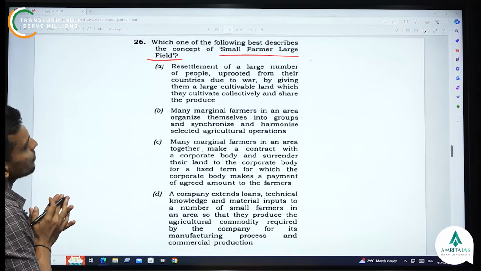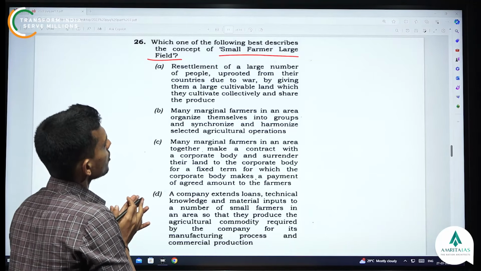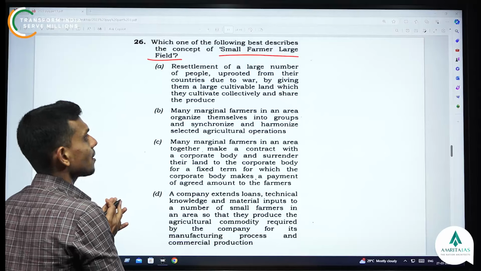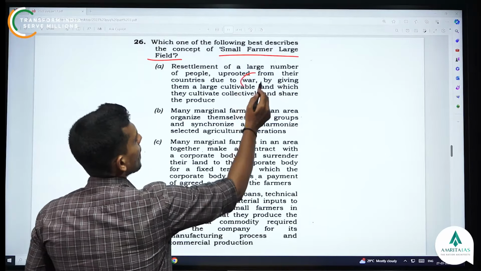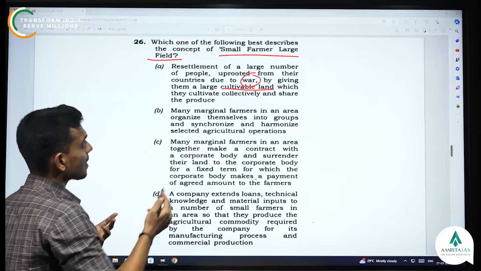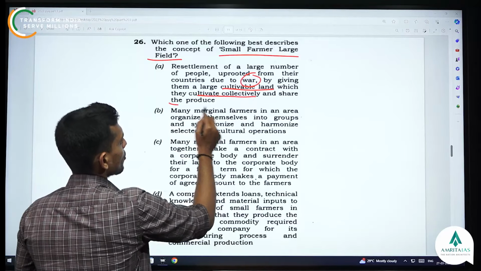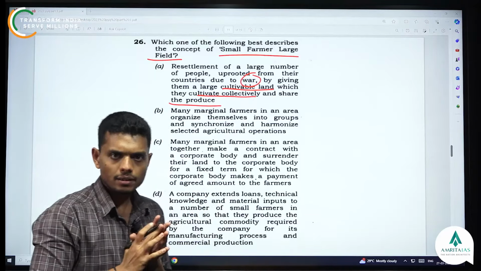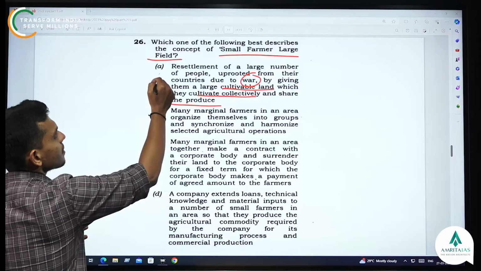Anyway, let's look at it. The first statement is resettlement of a large number of people uprooted from their countries due to war by giving them a large cultivable land which they cultivate collectively and share the produce. We have not heard of anything like that, correct? So this is wrong.